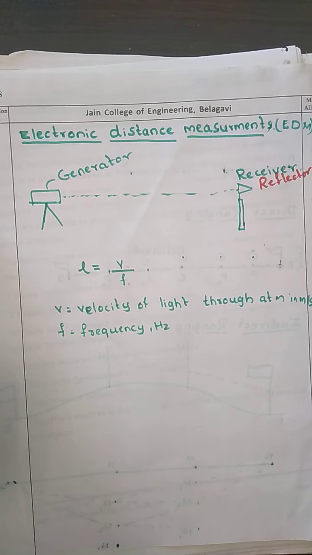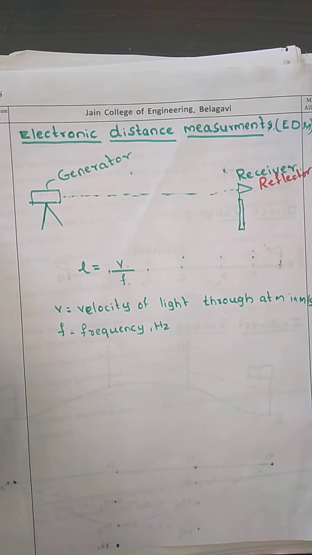The transmitted and received signals are out of phase, and this is measured electronically, registered in the meter presented at the receiver, and converted to the equivalent length. So this is the working principle of the electronic distance measurement device.